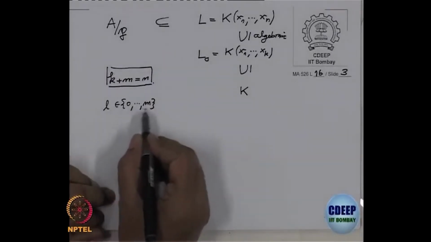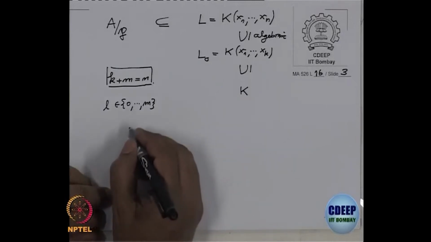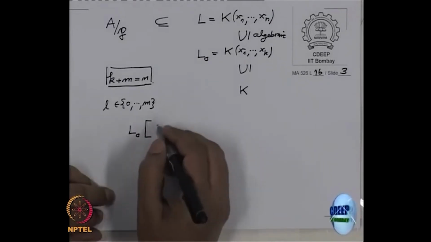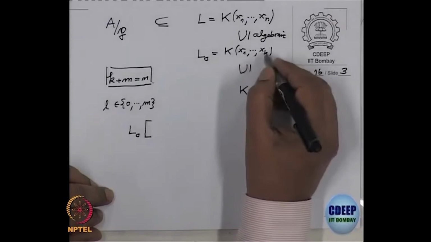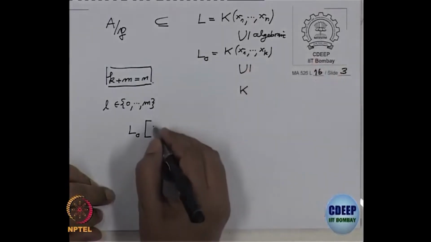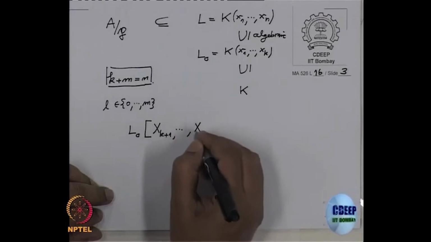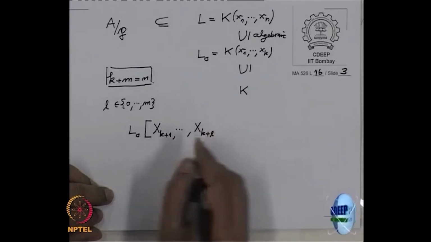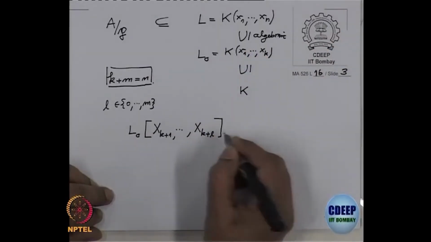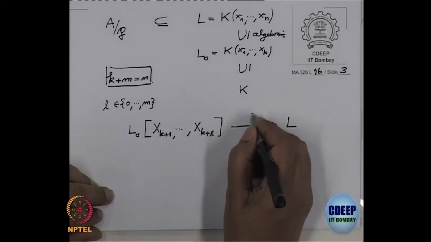So, take any l in between 0 and m, and then I have defined a map from L0 and then the polynomials, variables. So, which variables? Already L0, these x1 to xk, they are already algebraically independent. So, they are also like variables. So, I take the next ones, that is x_{k+1}, ..., x_{k+l}. I cannot take more than m because otherwise it goes out of range. So, look at this polynomial ring, and from this polynomial ring to L, I am defining a map phi_l.